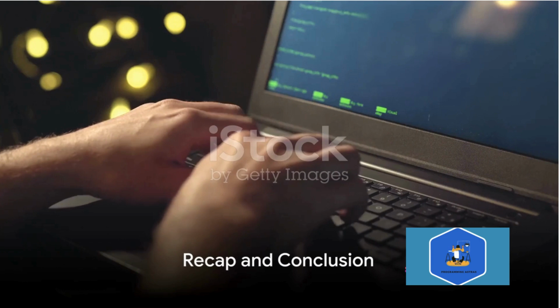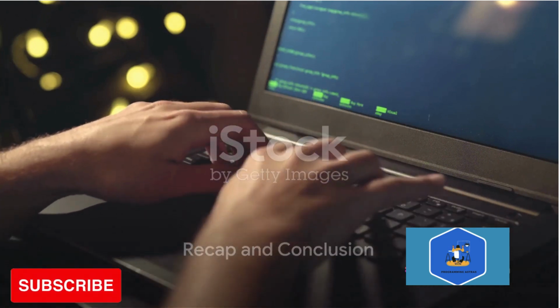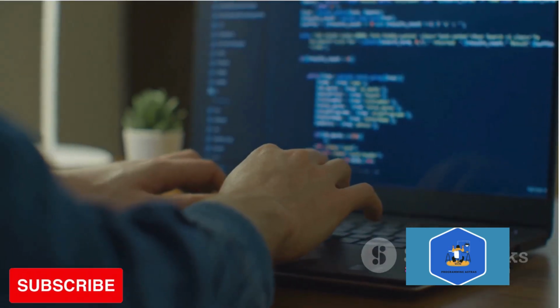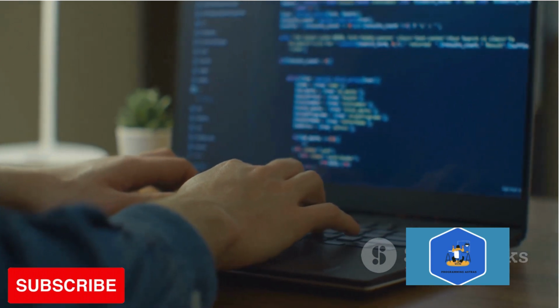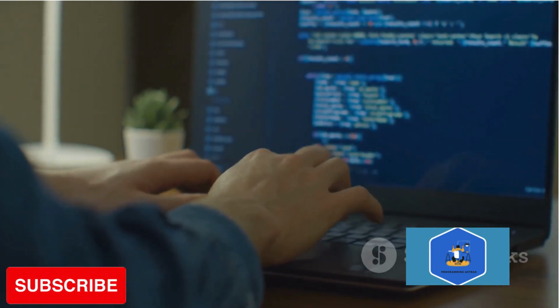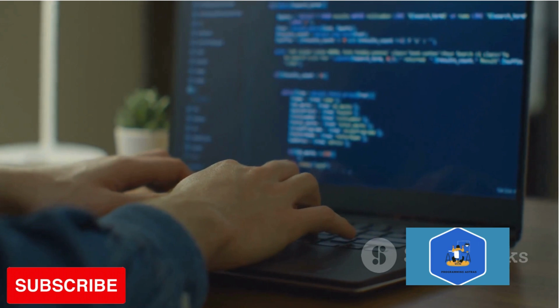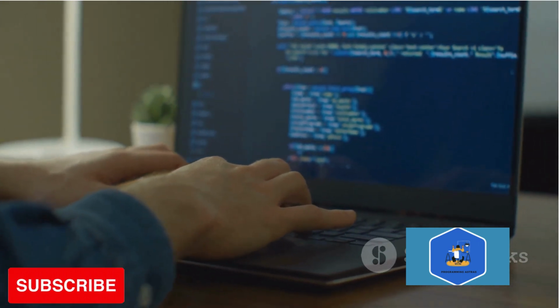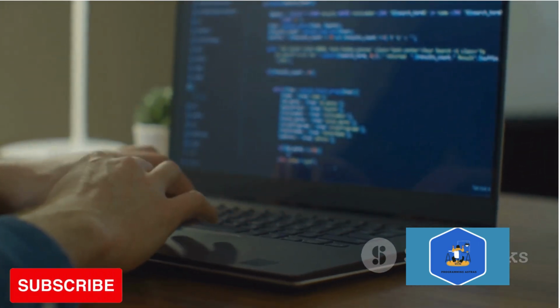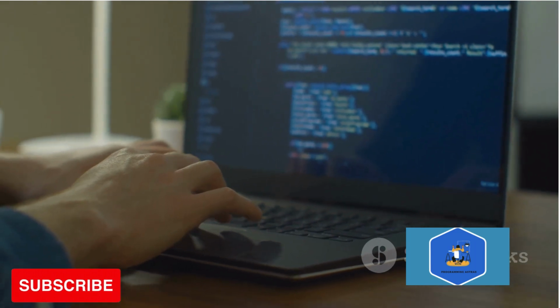In summary, we've learned what a scanner or lexical analyzer is and how it forms the first phase of a compiler. Essentially, it's a program that translates code into tokens to be interpreted. So the next time you hit compile, spare a thought for the humble scanner, working tirelessly behind the scenes to make sense of your code.